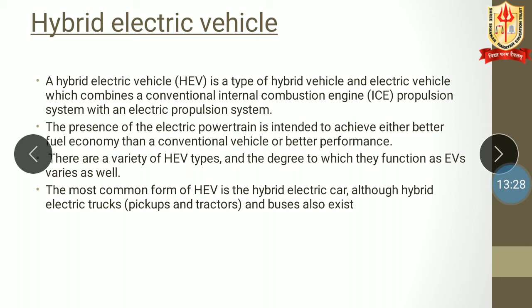The presence of electric powertrain is intended to achieve either better fuel economy than a conventional vehicle or better performance. There are a variety of HEV types and the degree to which they function as EV, electric vehicles, varies as well. The most common form of HEV is the hybrid electric car, although hybrid electric trucks, pickups, tractors and buses also exist. So these are the hybrid electric vehicles or fully electric vehicles running on the road.